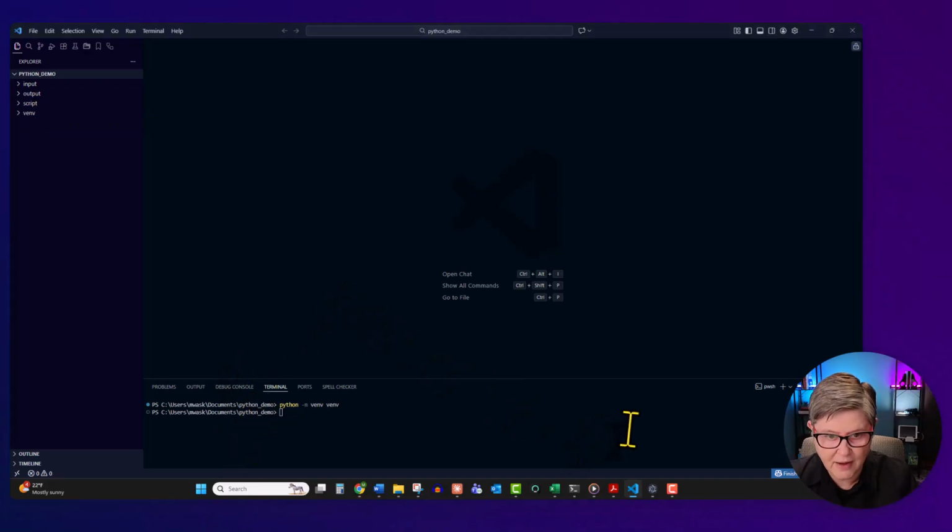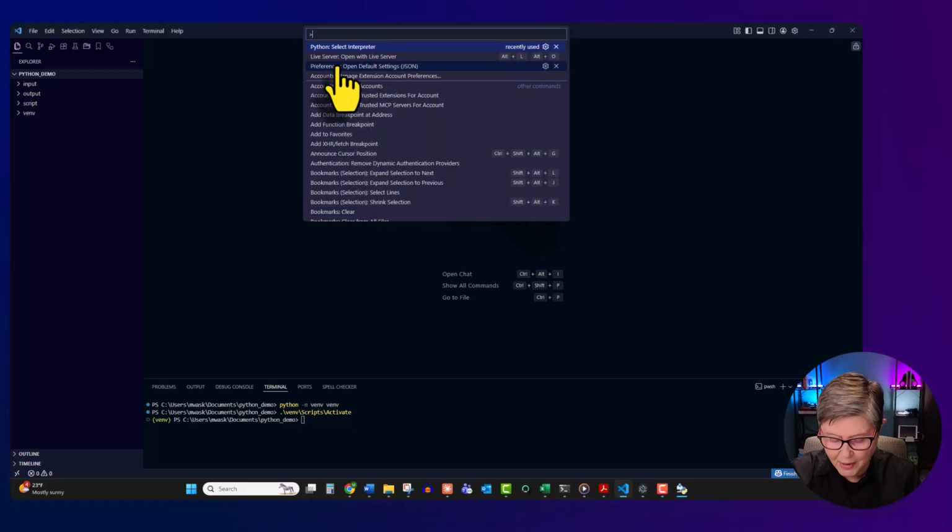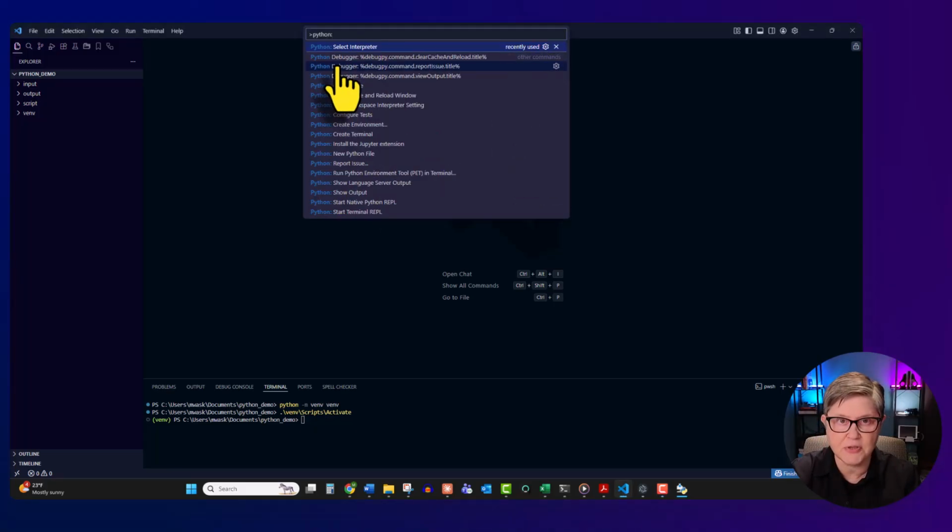So we will now activate the virtual environment. I will have this command in the description below. So go grab it, copy and paste, then click enter. And now we can see that the virtual environment was activated. Okay, so now we will choose the Python interpreter. On your keyboard, press Ctrl Shift P and type Python, select interpreter.